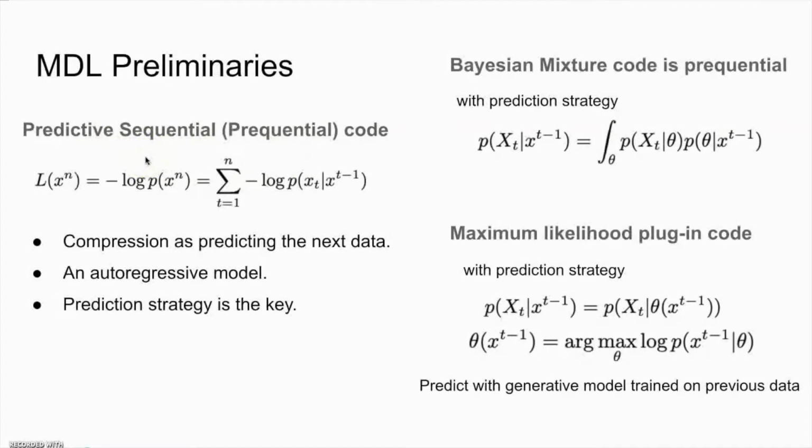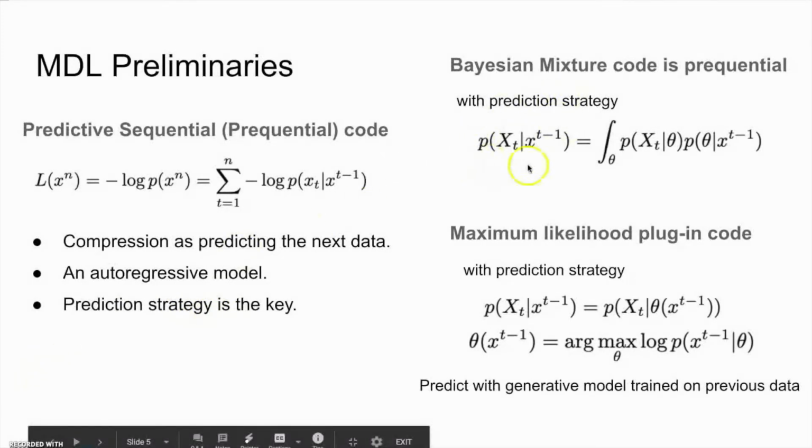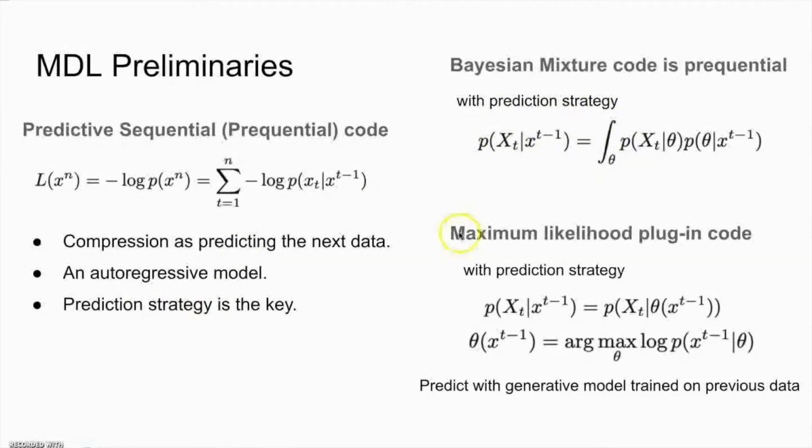The idea behind this code is to rewrite the log probability of the data sequence as the sum of log conditional probability of each observation given previous observations. In this way, the problem of compression is turned into a problem of predicting the next data. This can also be viewed as an autoregressive model. The key for this code is to use a prediction strategy that predicts the next observation based on previous observations. For example, the Bayesian mixture code uses the following prediction strategy. Another example is the maximum likelihood plug-in code, which uses a prediction strategy based on a parametric model with parameter theta, where the parameter is trained by maximizing the likelihood of previous data.